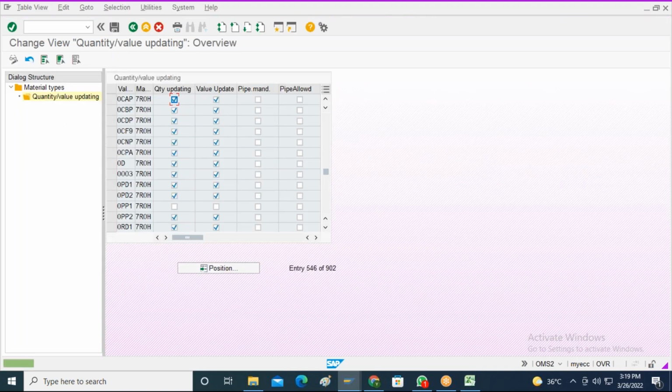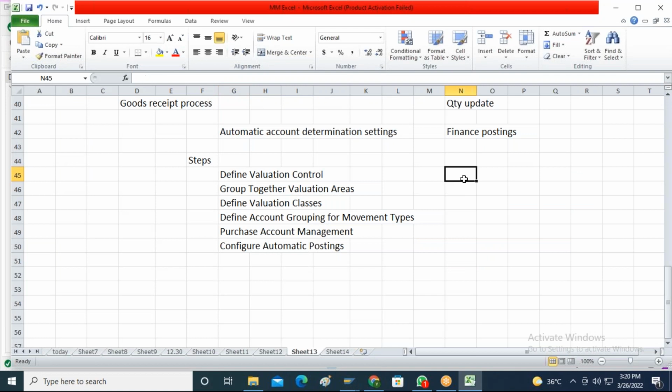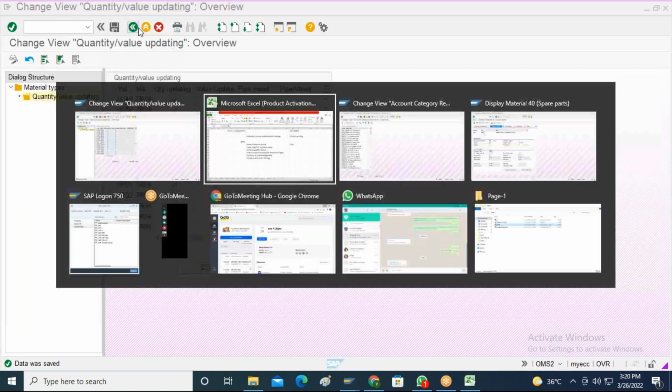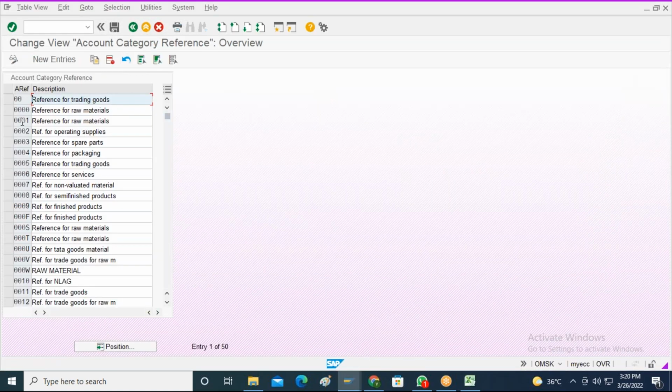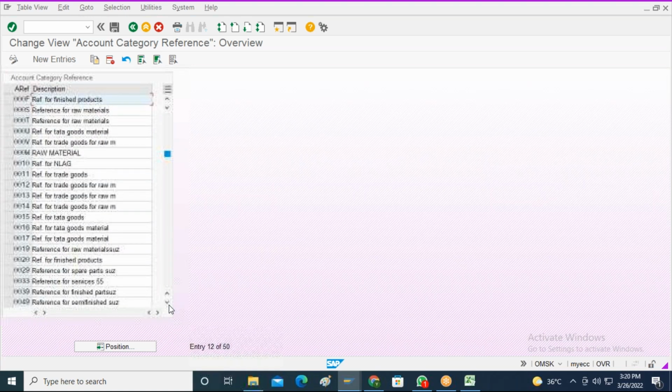Okay, so I created one material as 7 ROH. I will go back now. So I will create one account category reference key. Which one I will create? I will try to create the account category reference key as 21. I will try to create the next number range.